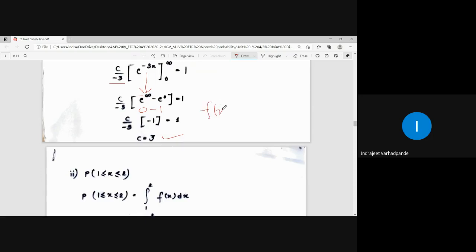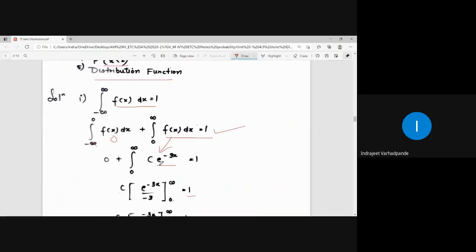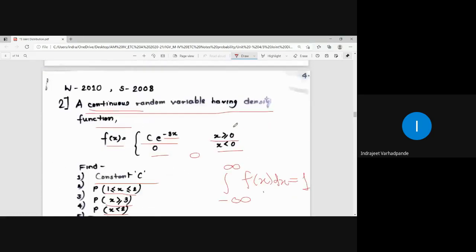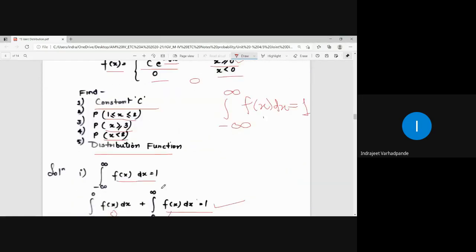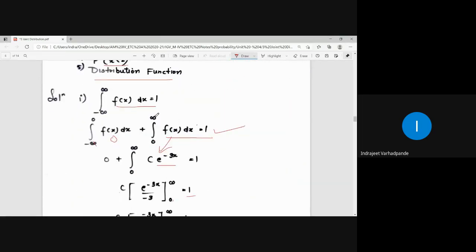Our function is defined as f of x equal to 3 e to the power minus 3x for x greater than or equal to 0, and 0 for x less than 0. That is how the function f of x is defined. So whatever integration is to be done, it will be from minus infinity to infinity, equated with 1. But from minus infinity to 0 our function is not defined. Our function range starts from greater than or equal to 0. So integration will be taken from 0 to infinity.